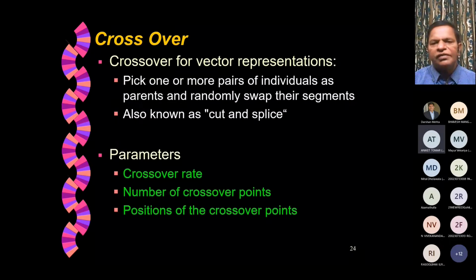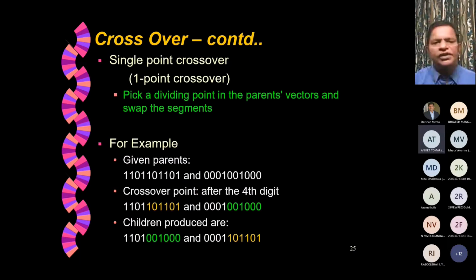When you talk about crossover, basically we represent it in a vector form. I'll explain that with an example. One important aspect is the crossover rate, the number of crossover points, and the positions of the crossover points. I'll explain all that with a very simple concept, which is called single point crossover, a cut and splice mechanism. The other one is mutation. This is the single point crossover that I mentioned to you. Let me explain this: single point crossover, or one point crossover.